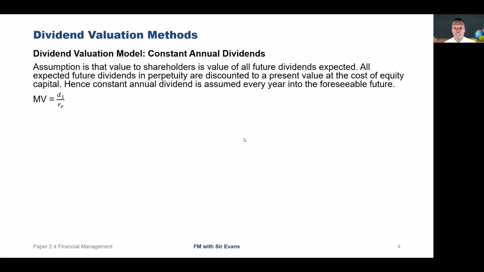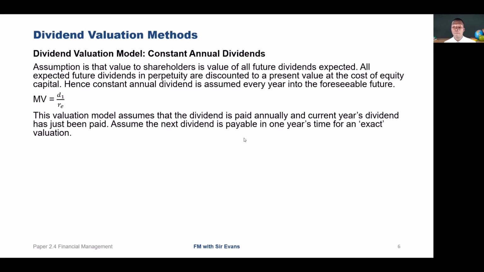So the market value MV is equal to D1 over RE, where RE is the shareholders' required rate of return, D1 is the expected future annual dividend, which starts at year 1, and MV is the share price ex dividend. This valuation model assumes that the dividend is paid annually and the current year's dividend has just been paid. For an exact valuation using this model, it should be assumed the next dividend is payable in one year's time.